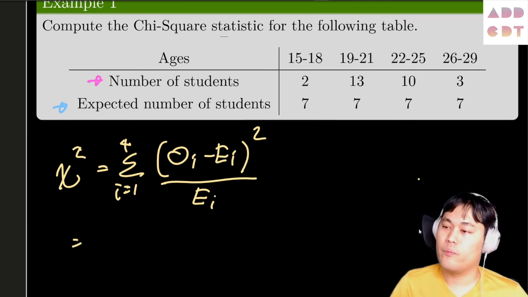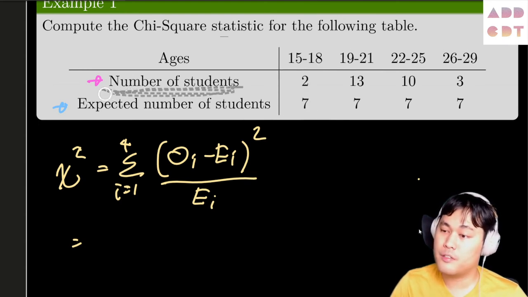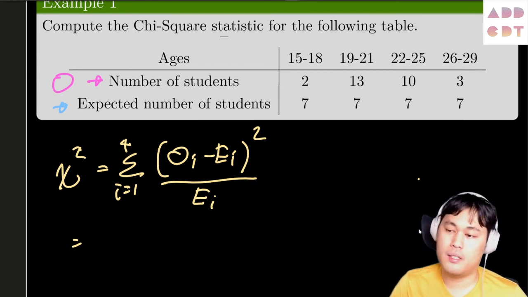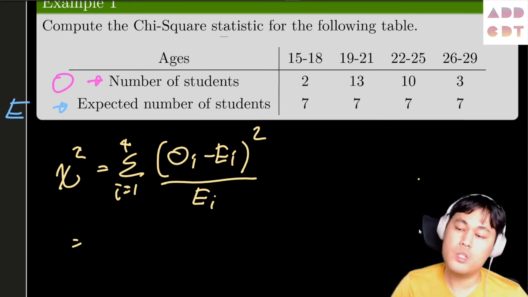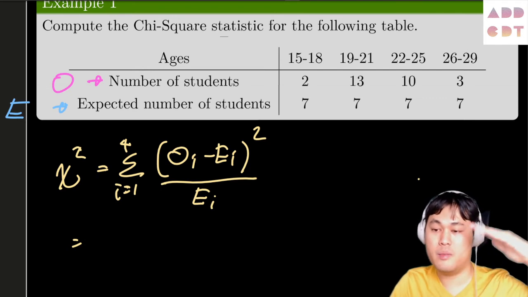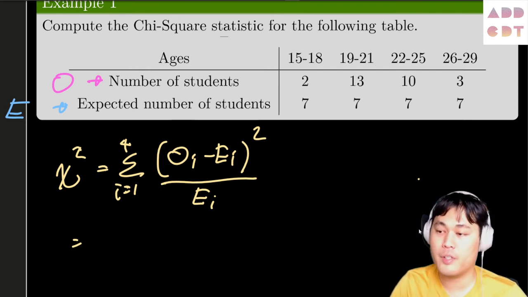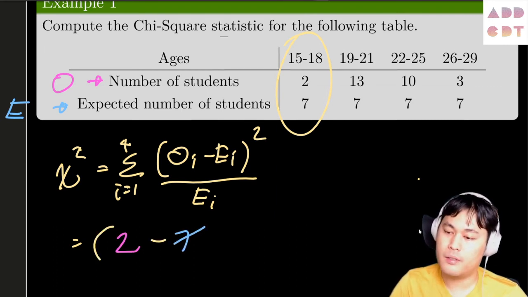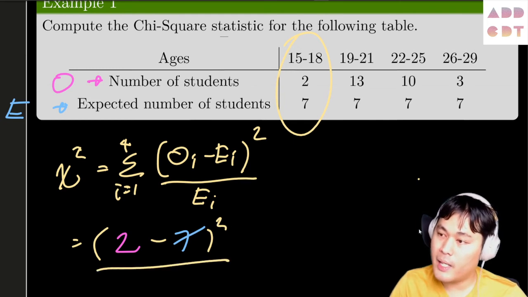What are those things? We have the numbers from the survey, so that's the observed. And then we have the expected number, which we need to establish before we do the survey. And so that's E. For the first column, we take the difference between O and E, so it's 2 minus 7, and then of course squared, divided by 7.